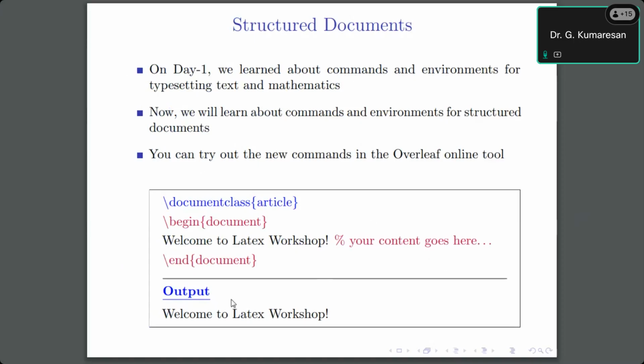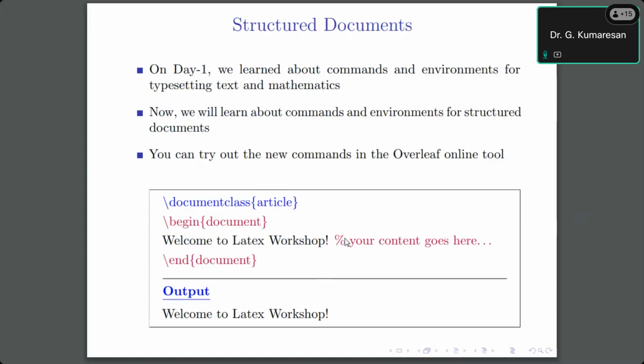This is the general structure, which we also discussed yesterday. Whenever we create a new project, first we have to give the name of that project. After giving the name, the structure automatically comes. The first one is document class article. Document class is predefined in the LaTeX software. Based on the user requirement, we make changes, whether it is an article, a book document or a conference paper. We have to specify the name of the template. So that is article.